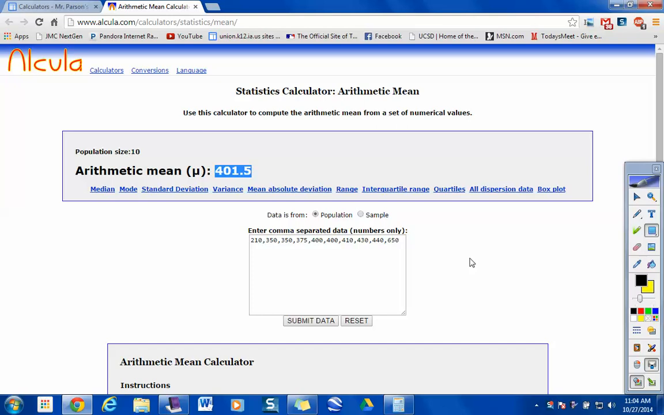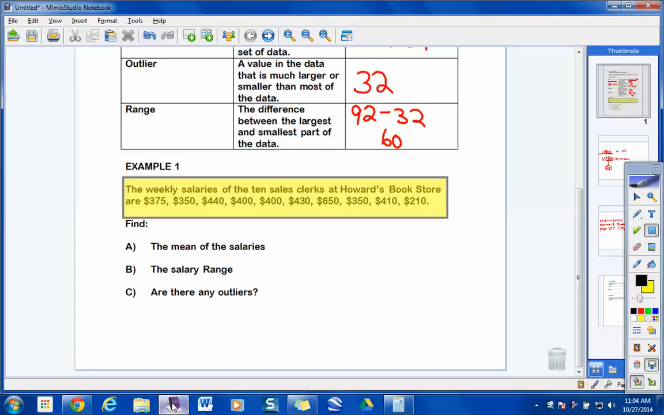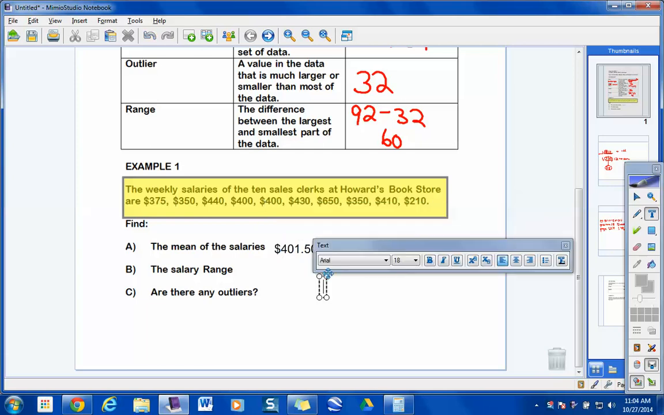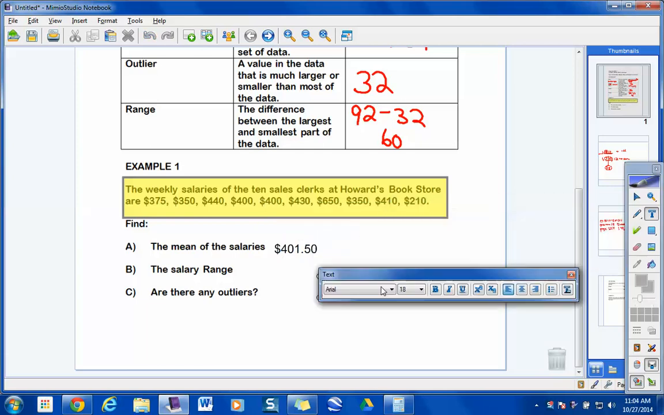Right here, for the average salary, you would write down $401.50, right? Everybody agree? Good. Okay, $401.50. That's the average.